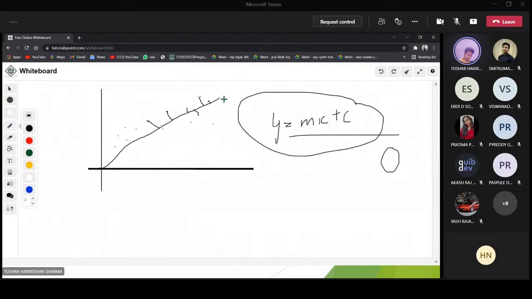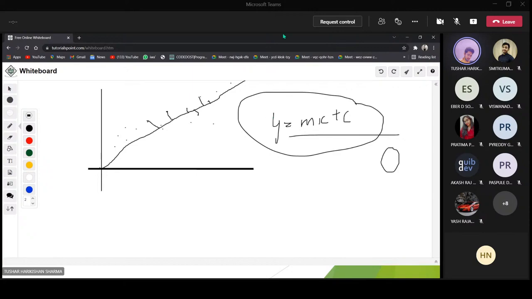This best fit line helps you in determining your output. For example, this is the last point which has been given to us, and we have to find the further points. So we will take this best fit line ahead, and with the help of this best fit line we can get the values of x and y. That's called prediction. That's what we do using machine learning algorithms, and our main aim is to get these output values.